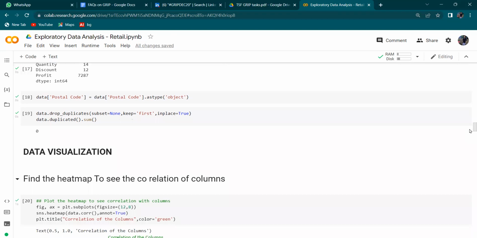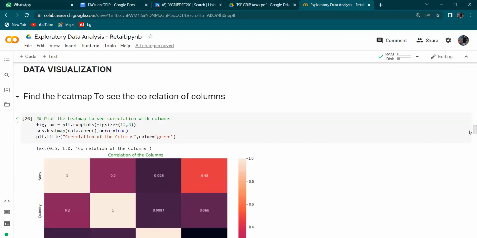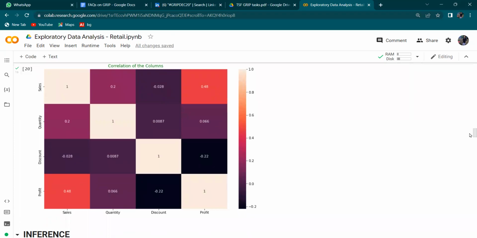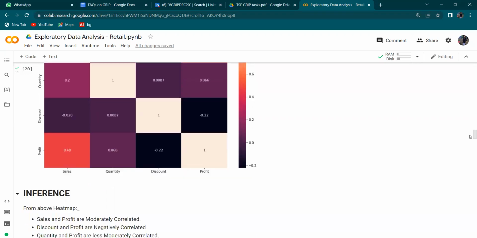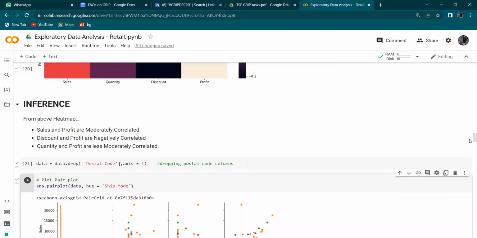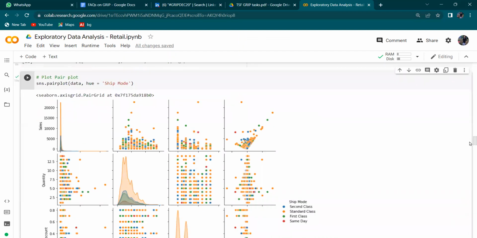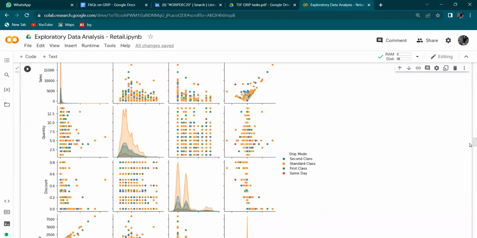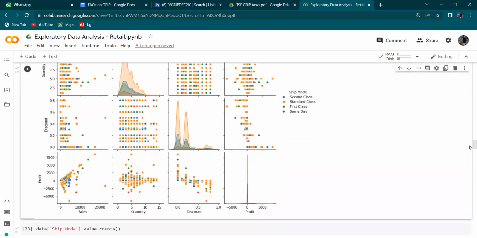Now moving towards the data visualization, first we have the heat map to see the correlation between the columns. So we can say that sales and profit are moderately correlated, discount and profit are negatively correlated, and quantity and profit are less moderately correlated with each other. Next, we have the pair plot of sales, quantity, discount, and profit.